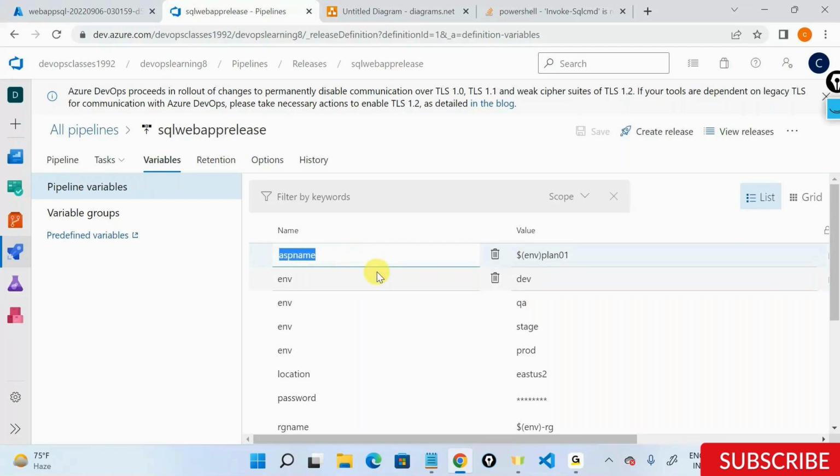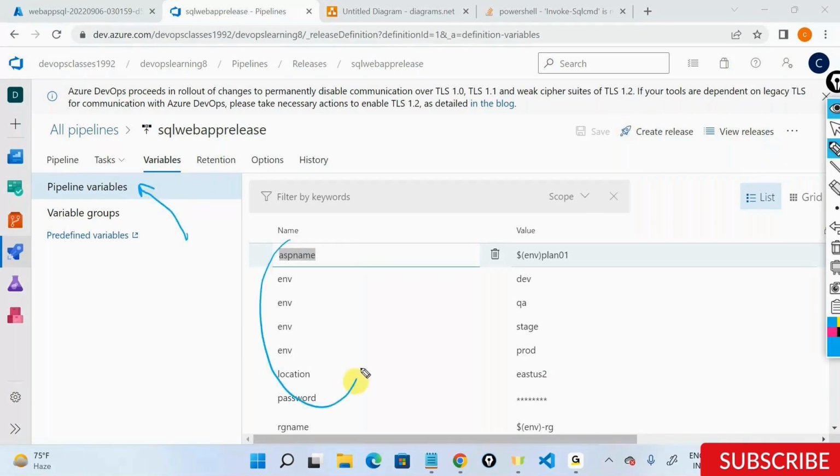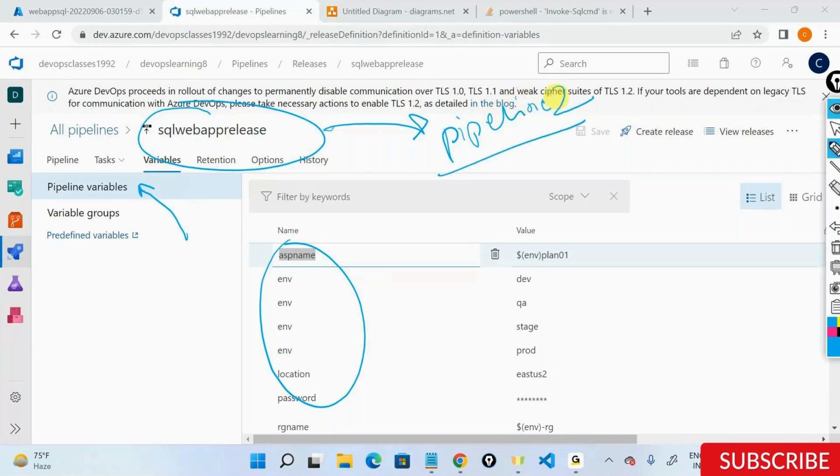So the point here is that it's very difficult for me to go ahead and reuse variables in multiple pipelines. The condition here is that you created something called a pipeline variable. All these are pipeline variables. Pipeline variables are only and only valid for a particular pipeline. You cannot reuse them for a different pipeline, like pipeline 2. Reusability is 0 for a pipeline variable.